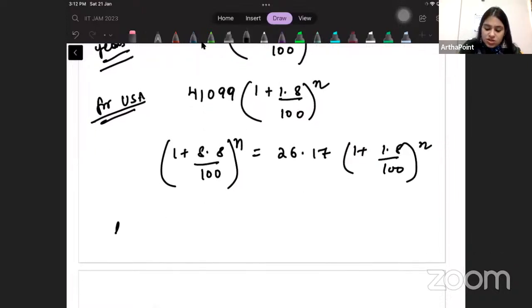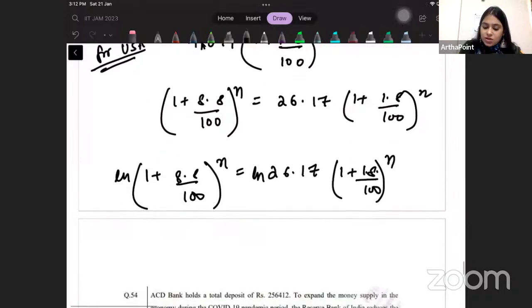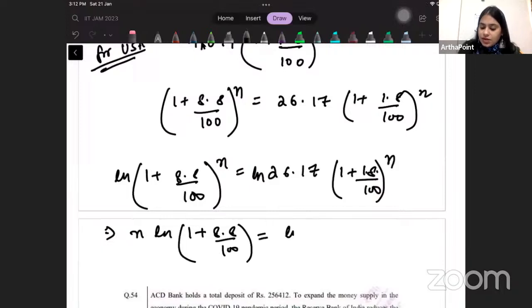Now just take log on both sides. So ln of (1 plus 8.8 by 100) to the power n is equal to ln of 26.17 times (1 plus 1.8 by 100) to the power n. I have taken ln here also. So this is going to give me n ln(1 plus 8.8 by 100) is equal to ln 26.17 plus n ln(1 plus 1.8 by 100).